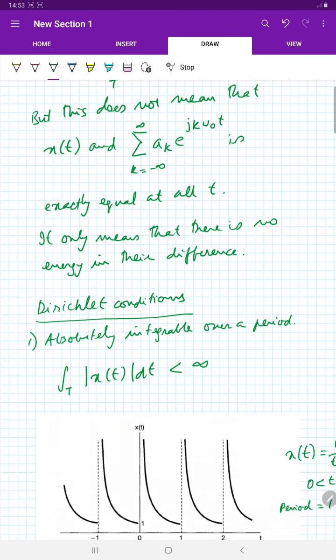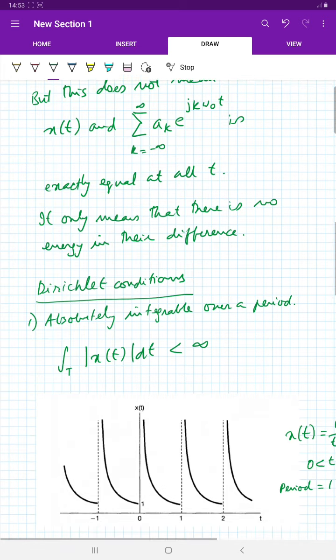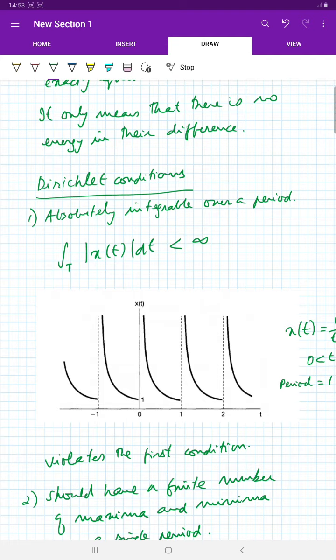Now, associated with the Fourier series, there are these additional Dirichlet conditions which explicitly spell out the conditions for the Fourier series to exist. The first condition is that the signal must be absolutely integrable over a period. That means if you find the absolute value of x of t and integrate it over a period, and if it is less than infinity, then the Fourier series will exist for such a signal.